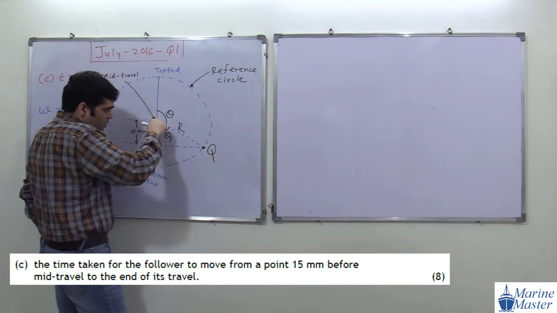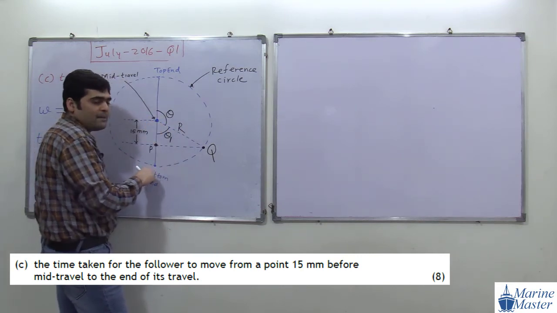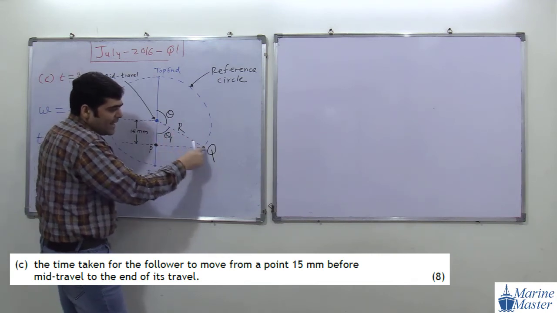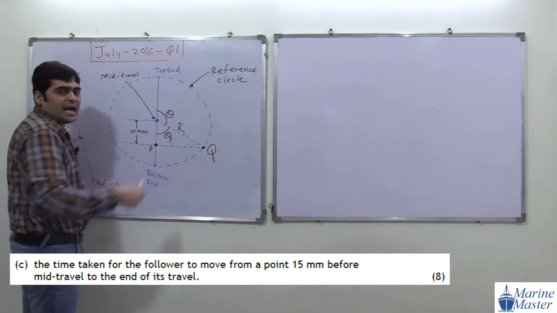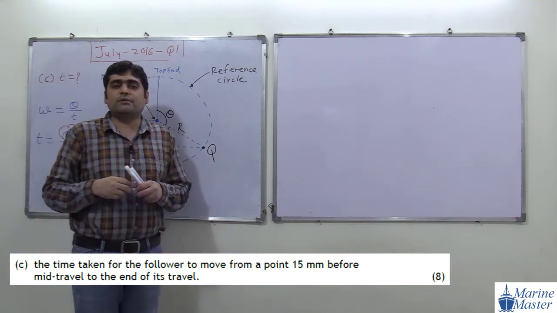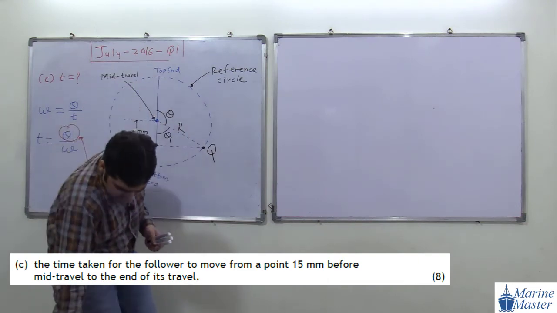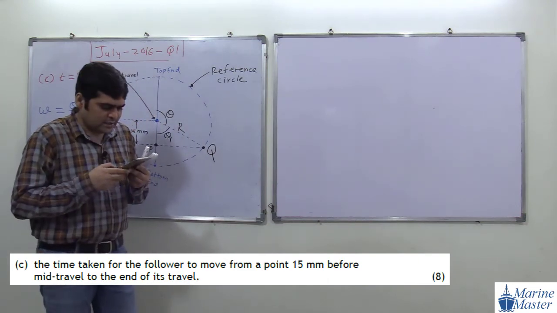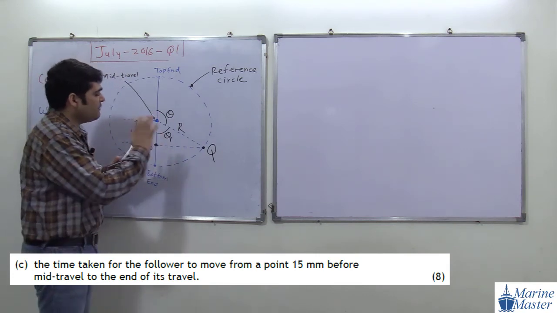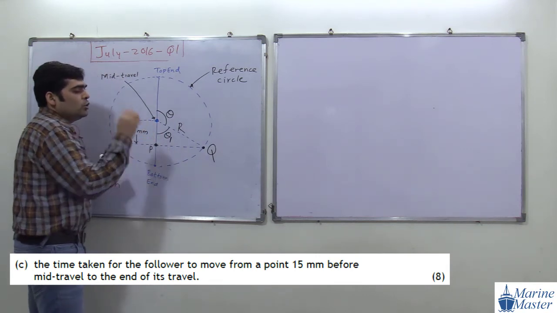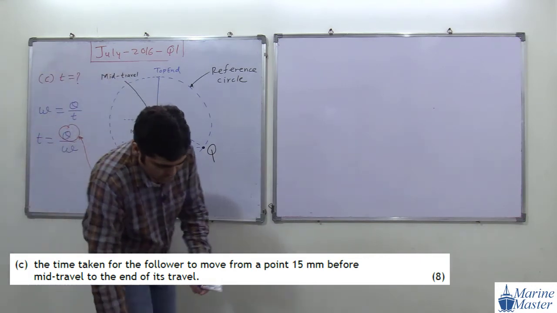See, this is from the mid travel or center point of this circle to this point. This is our amplitude R. So the same distance will be here, R. The radius of this circle is R, which stands for amplitude of SHM. Its value in this question is 0.03 meter. Yes, 0.03 meter is the value of R. So first of all we are going to find out theta 1, and from theta 1 we are going to calculate theta.